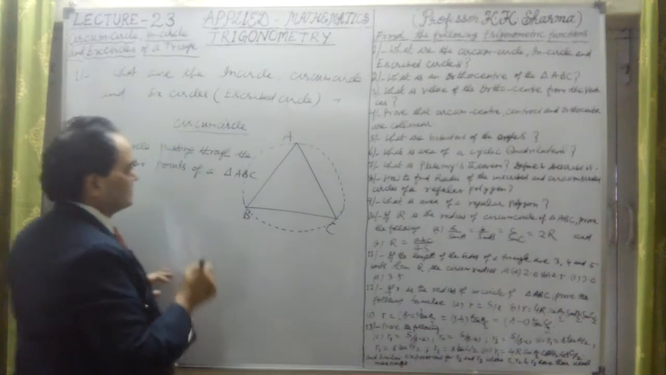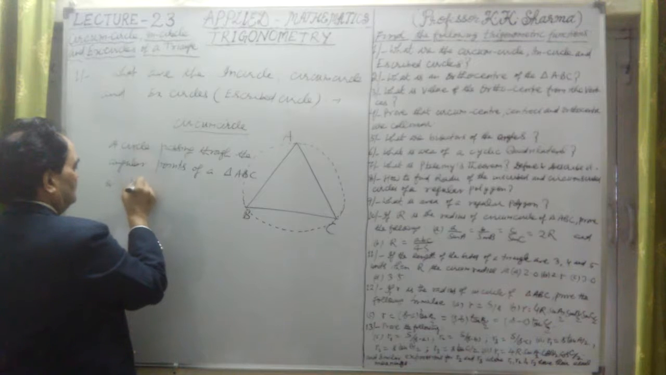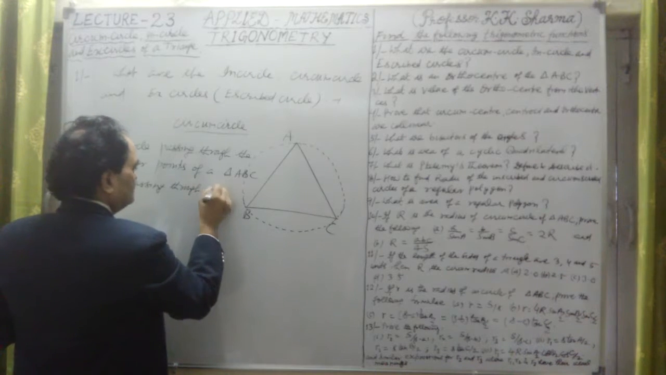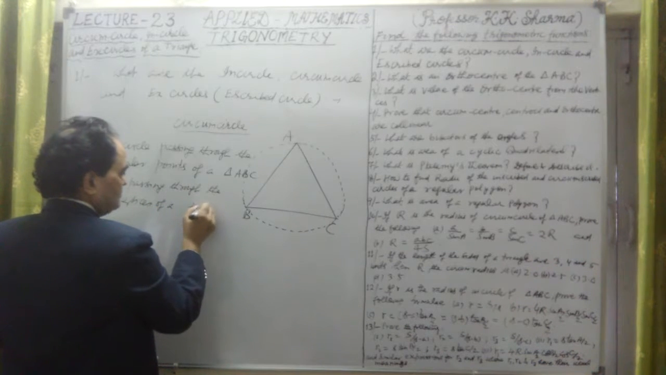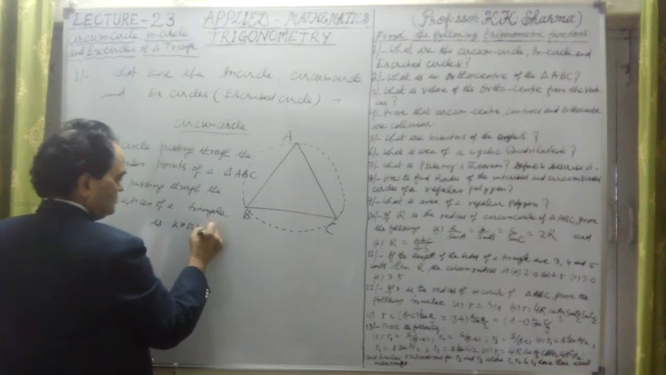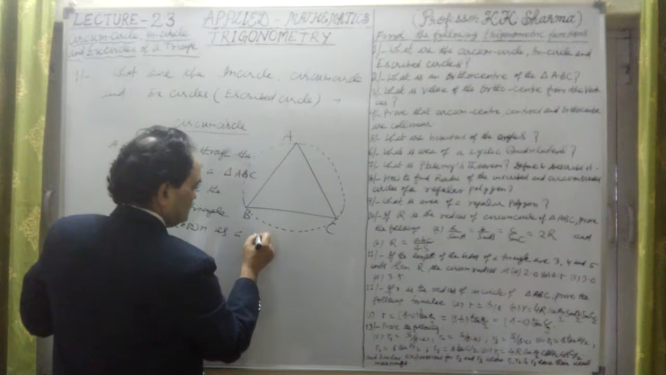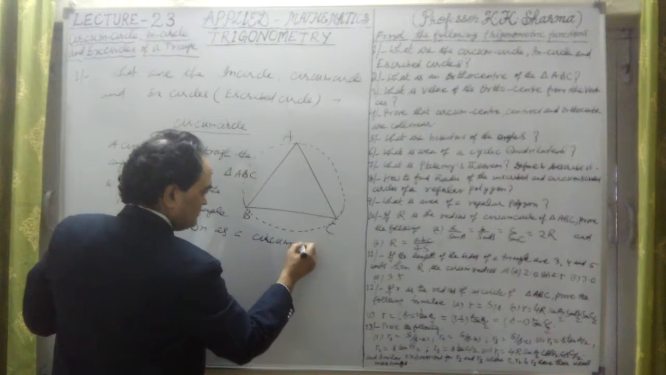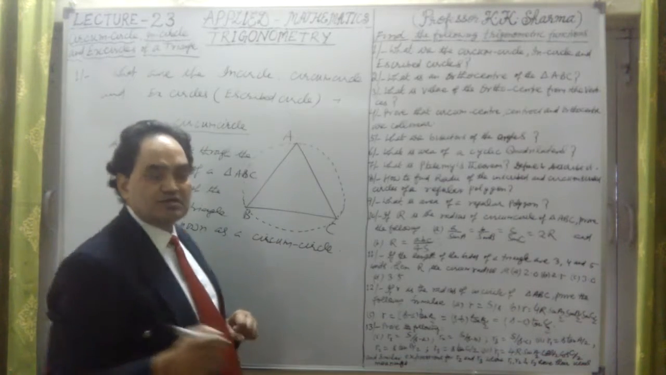So a circle passing through the angular points of a triangle, or the vertices of a triangle, is known as a circumcircle. Its radius is denoted by capital R.